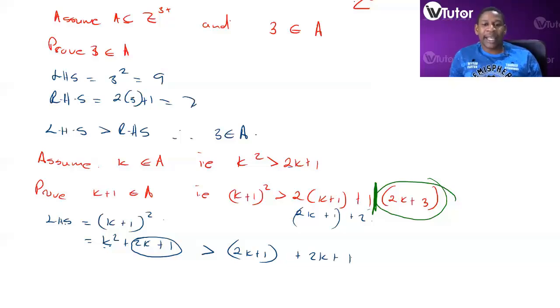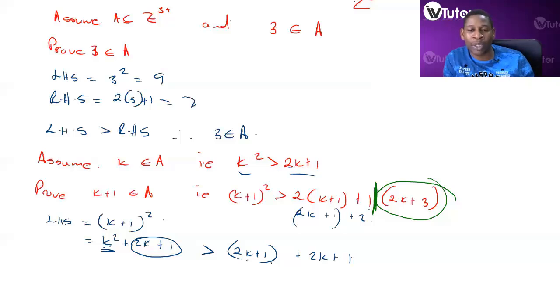This is greater than that, right? By virtue of k squared being greater than 2k plus 1. If we substitute k squared with 2k plus 1, then this becomes less than that according to the initial assumption, right?